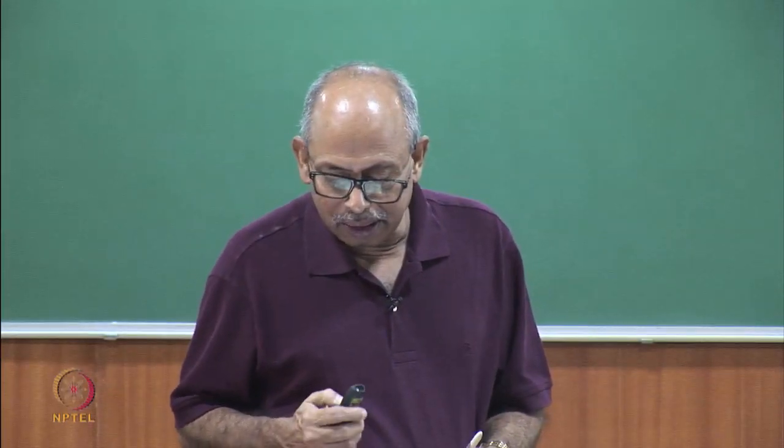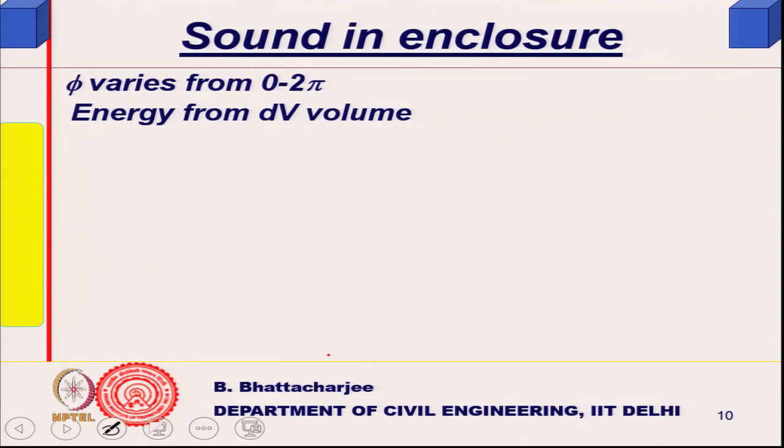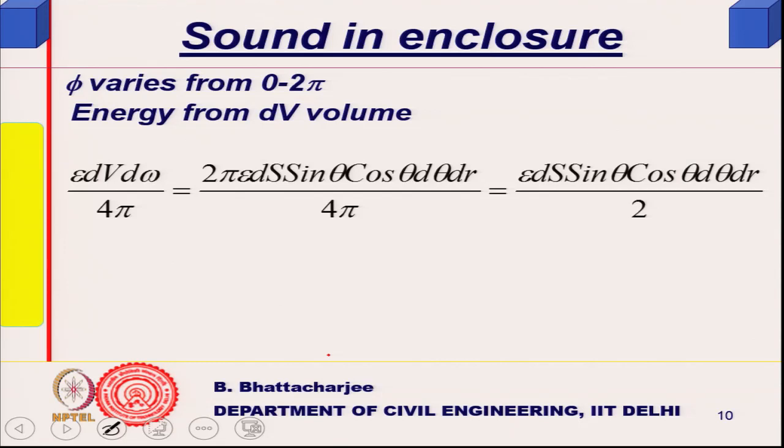So, if I am interested in intensity, obviously phi varies from 0 to 2 pi, I have already told you, and this we have written like this, 4 pi. So, this 2 and 4 will cancel, 2 pi, 2 was there, no? So, instead of d phi I am writing 2 pi, epsilon ds sin theta cos theta d theta dr, right, divided by 4 pi.